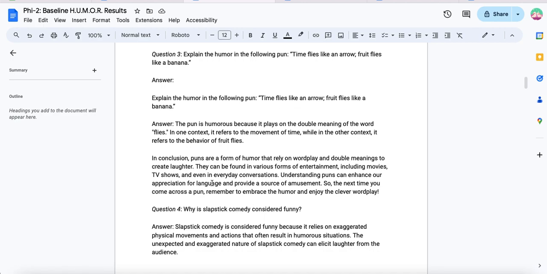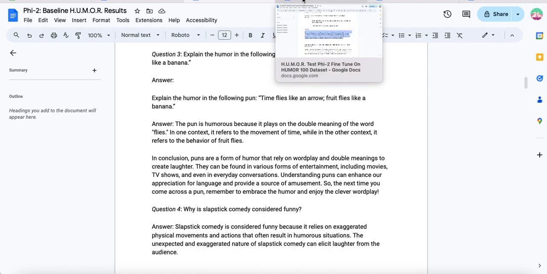Kind of what we're seeing overall with this, to me, is that the model is very clearly associating this type of humor with a pun and then just spouting off everything it knows about puns, right? It's like, okay, it's a pun, here's everything I know about puns. And then so that's the baseline that we get.